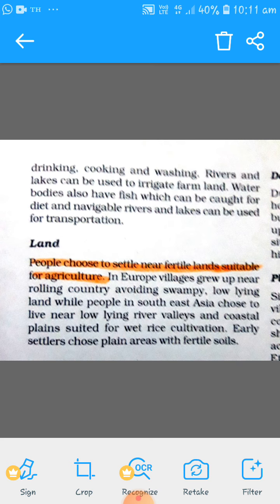In Europe, you'll find that people mostly choose to live in villages, and they are mostly avoiding swampy areas. But in the case of Asia, you'll find that people choose to live near low-lying river valleys. Why is it so? Because these areas are very fertile and very suitable for agricultural purposes.